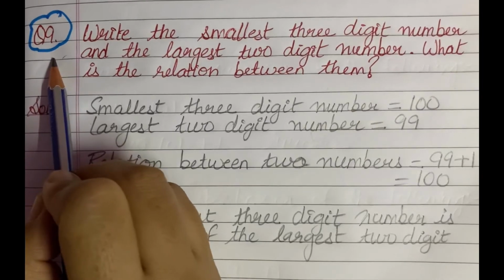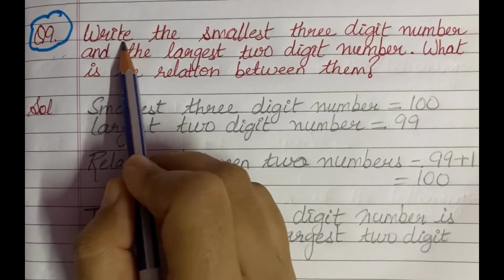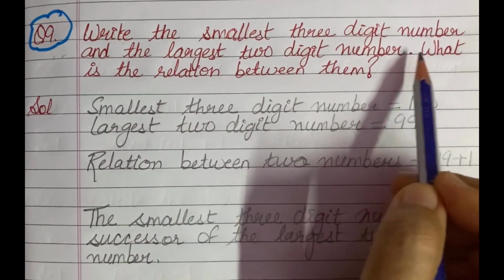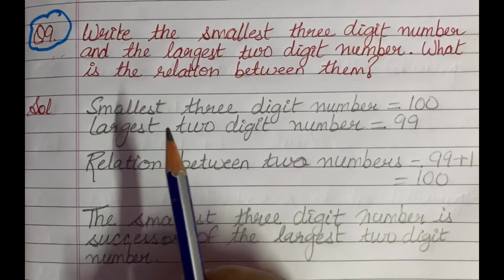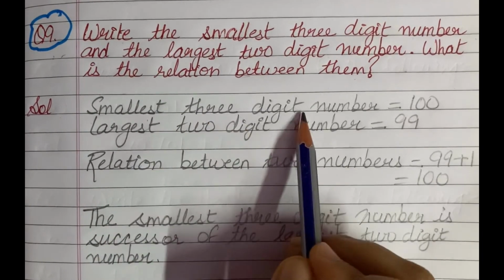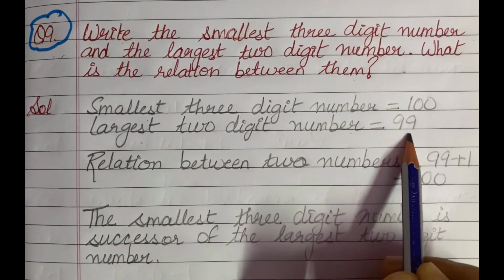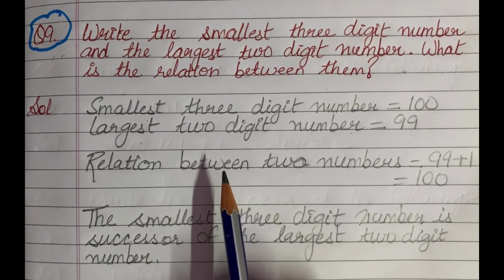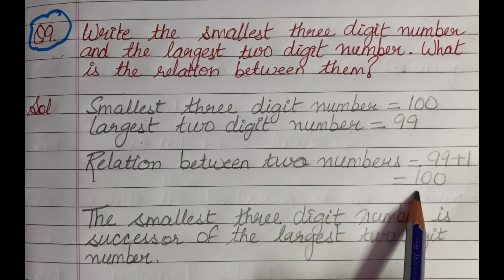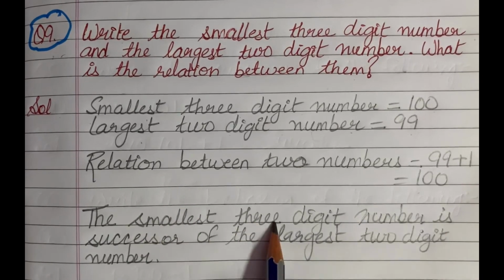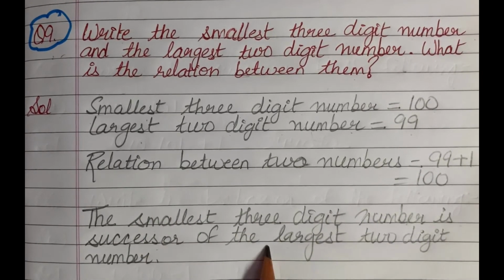Next is question number 9, and question number 9 says write the smallest 3-digit number and the largest 2-digit number. What is the relation between them? Now students, you know that the smallest 3-digit number is 100 and the largest 2-digit number is 99. And students, you know that 99 plus 1 will give us 100. So the relation between them is that the smallest 3-digit number is the successor of the largest 2-digit number. Hopefully it is clear to you.